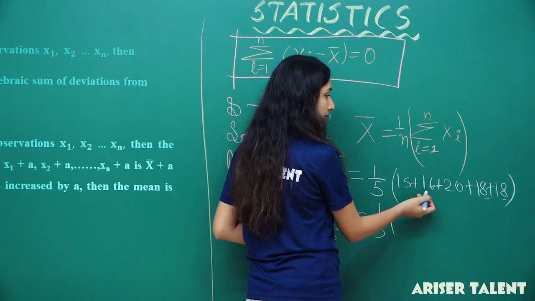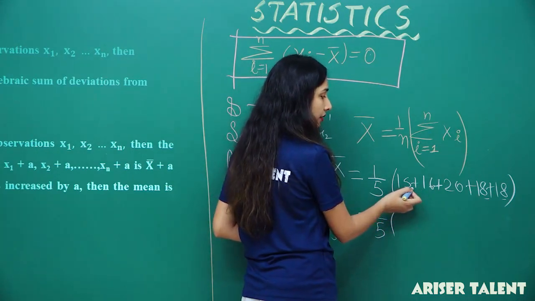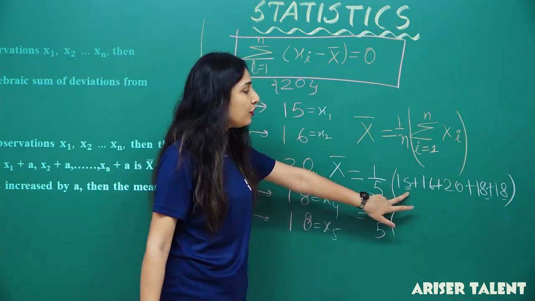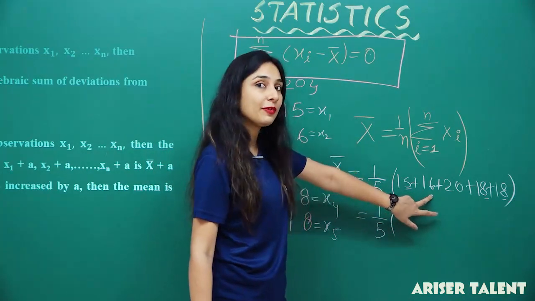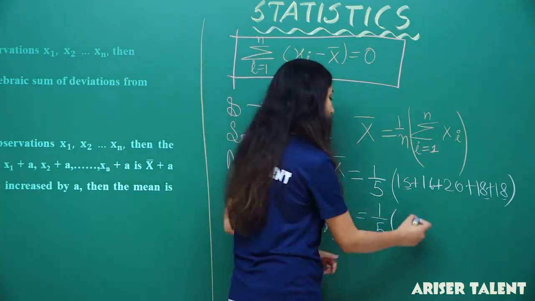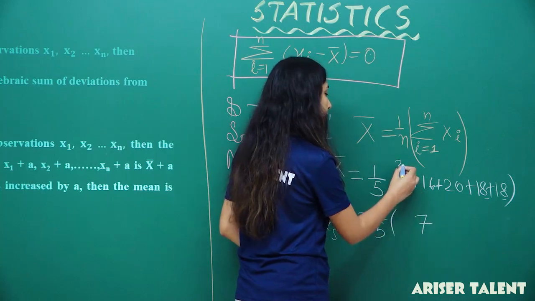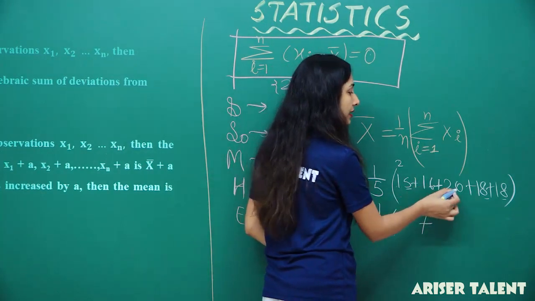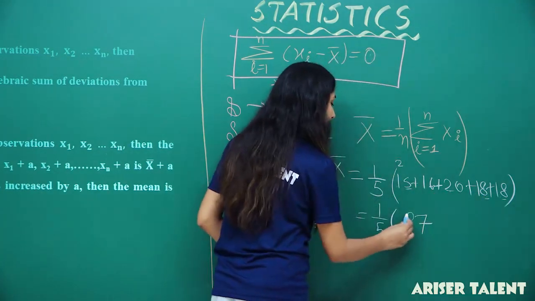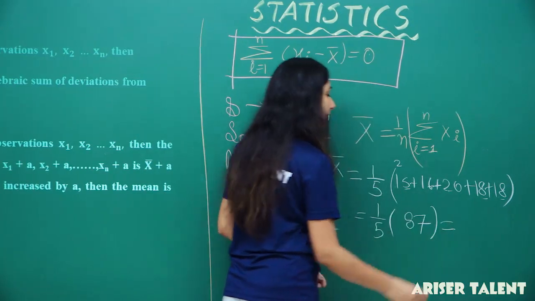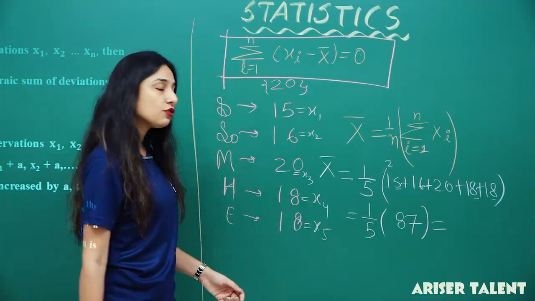Now 16 plus 5 will be 21, 21 plus 6 will be 27. So 7 here and 2 there. That will be 87.